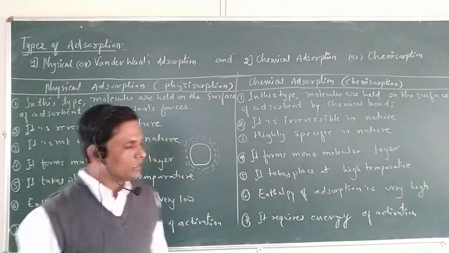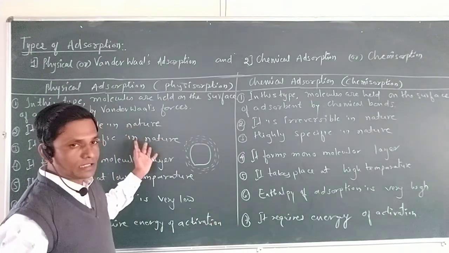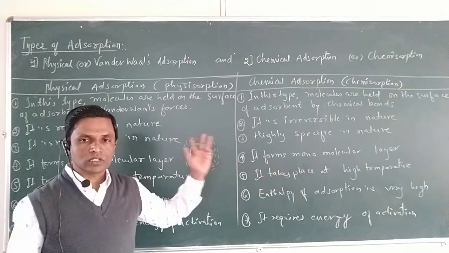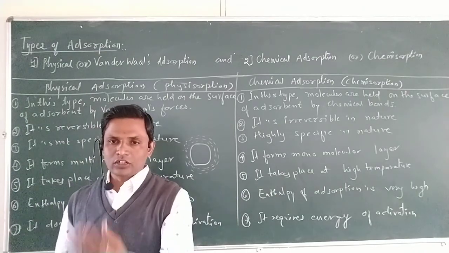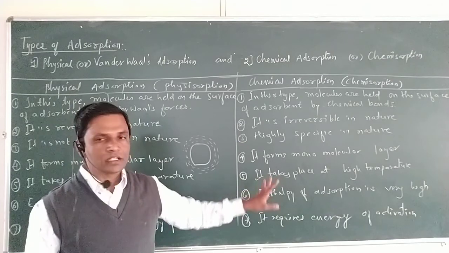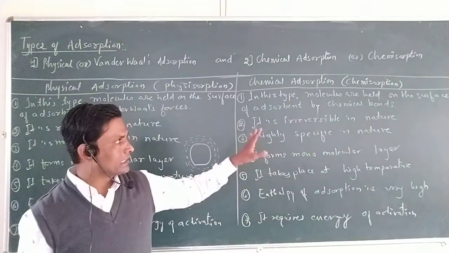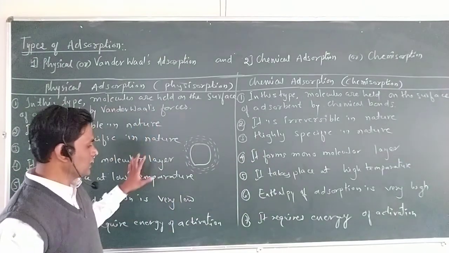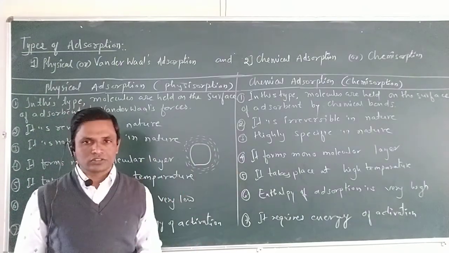So these are the two very important types of adsorption, physical adsorption and chemical adsorption. Both can be classified on the basis of the force of attraction holding the adsorbate and the adsorbent together. Physical adsorption has a weak force of attraction, and chemical adsorption is formed by chemical bonds. These are very important differences between physical and chemical adsorption.